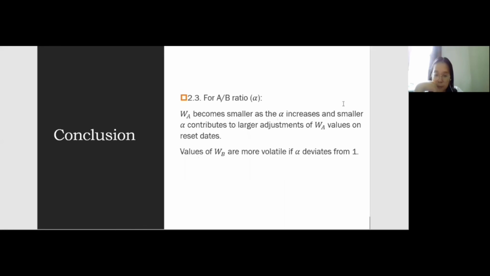In terms of AB ratio denoted by alpha, the result shows that the values of A become smaller as alpha increases, and smaller alpha contributes to larger adjustments of A values on reset dates, and values of B are more volatile if alpha deviates from 1.